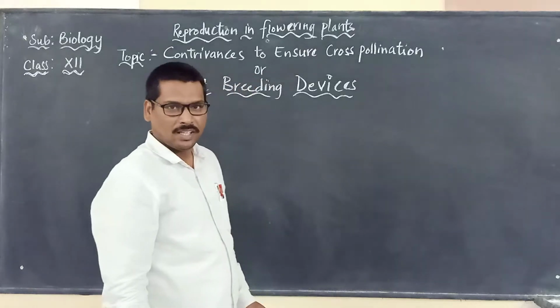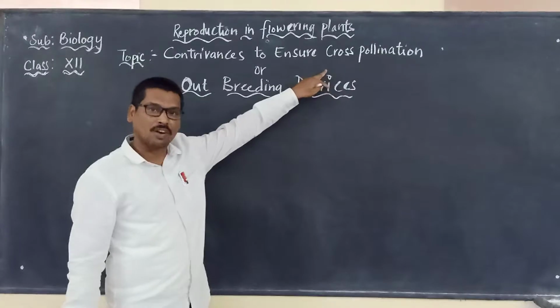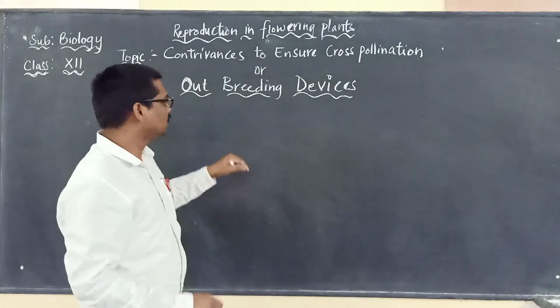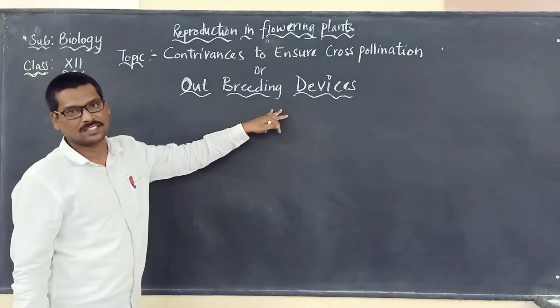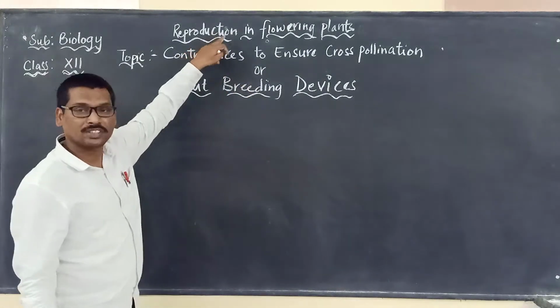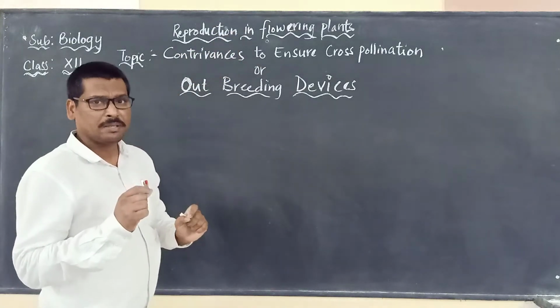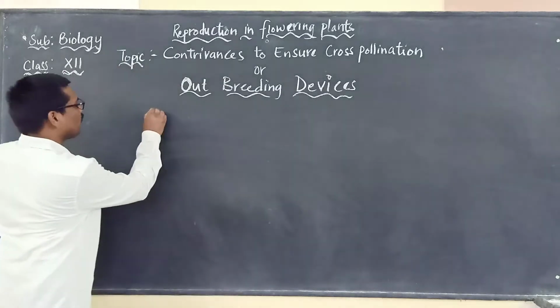Hi everybody. In this video we are going to discuss the contrivances to ensure cross pollination, which is otherwise also called outbreeding devices. This is from the chapter Reproduction in Flowering Plants. So we know that the majority of the flower bearing plants are hermaphrodites.